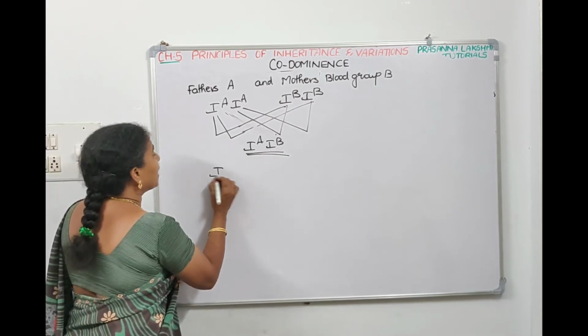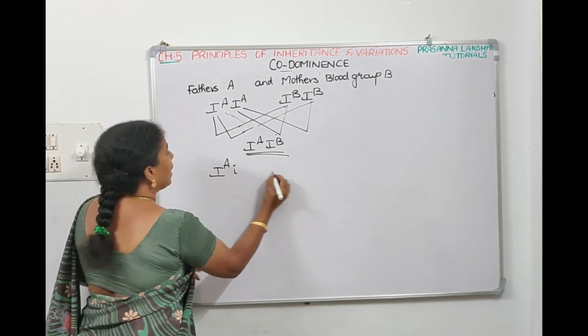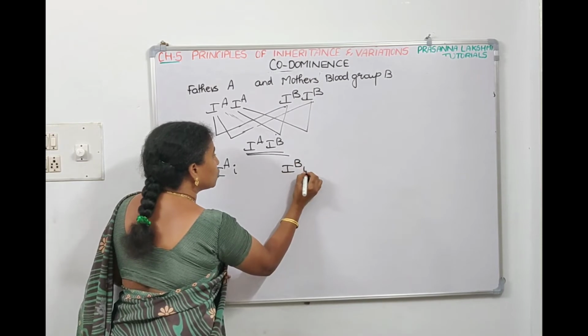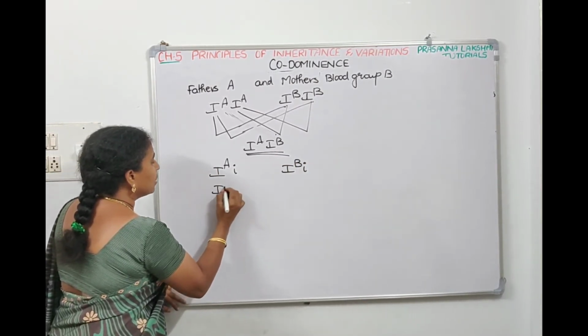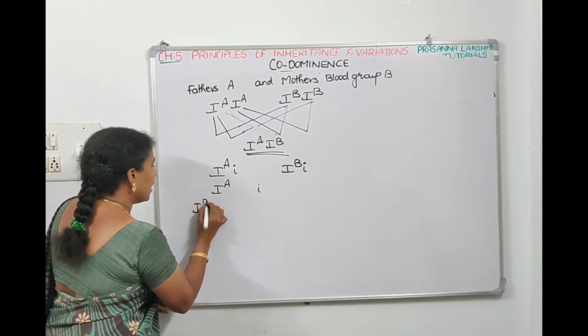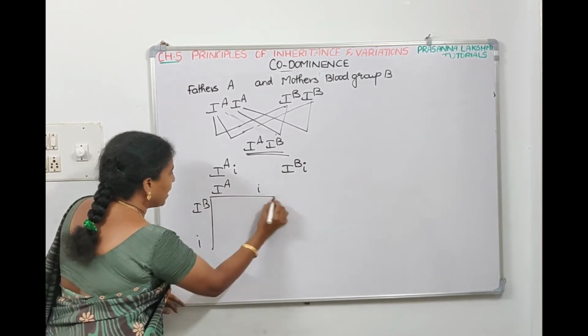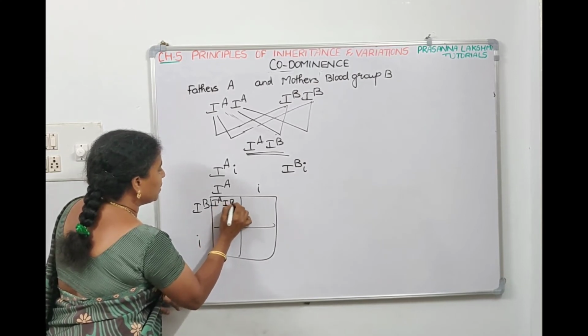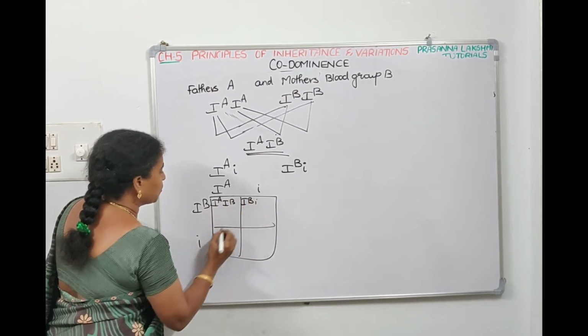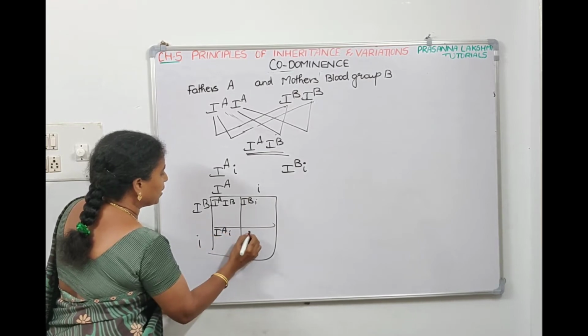But if the father is heterozygous, IA small i, and the mother is also heterozygous, IB small i, then what is the possibility? When you make a Punnett square, it will be IA IB, IB small i, IA small i, small i small i.